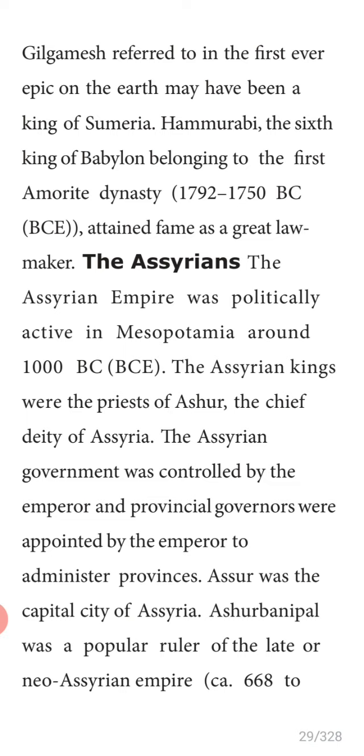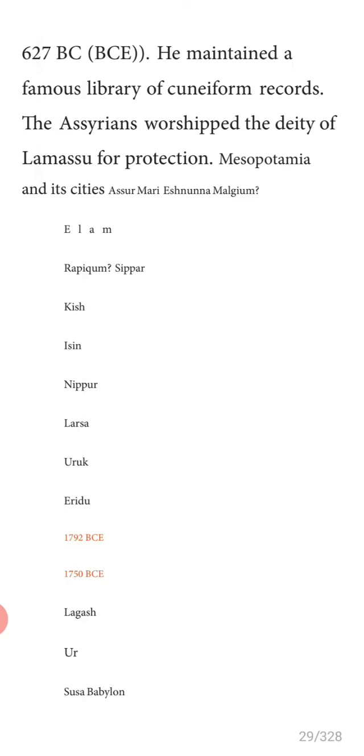The Assyrian government was controlled by the emperor, and provincial governors were appointed by the emperor to administer provinces. Ashur was the capital city of Assyria. Underline. Ashurbanipal was a popular ruler of the late or new Assyrian Empire. He maintained a famous library.